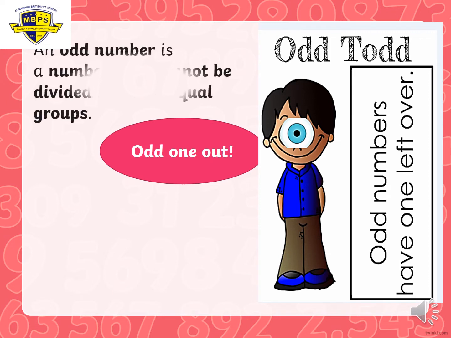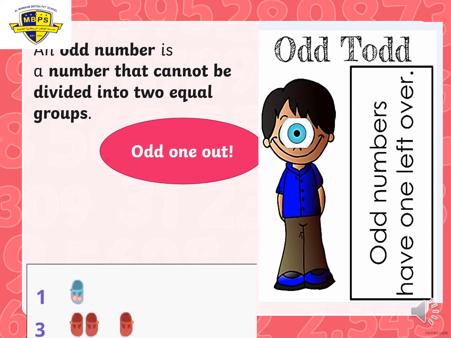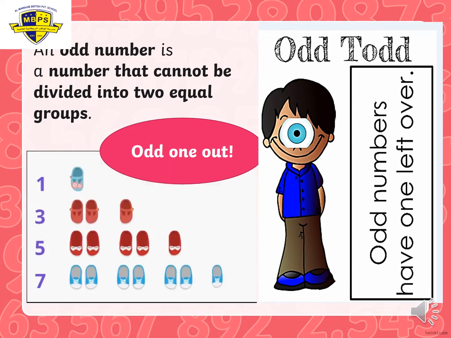So, an odd number is a number that cannot be divided into 2 equal groups. You will find all the time that there is one left over. What are odd numbers? We can start with number 1. Look at number 1. It's 1. Can you make it in a pair? No, because it's only 1. So that's why 1 is an odd number.